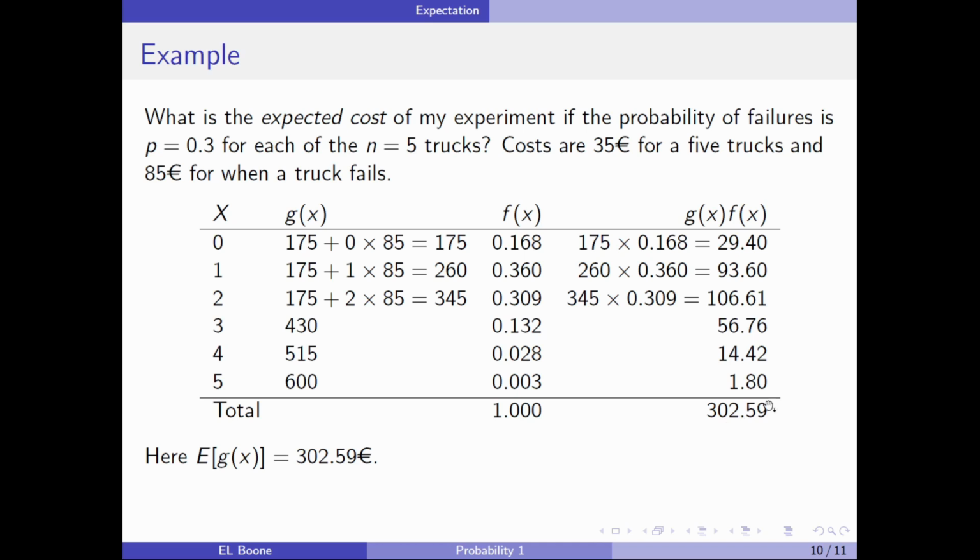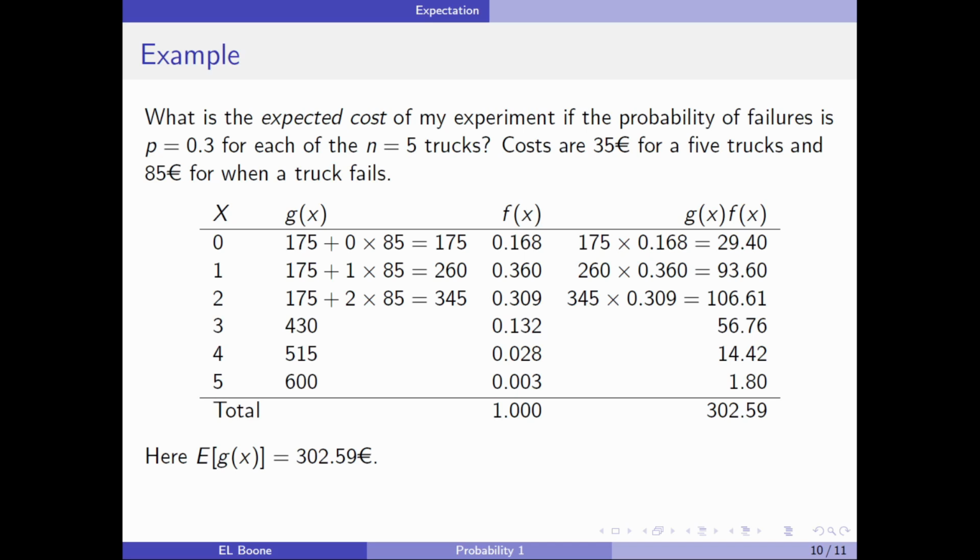All right, now over here is the actual expected value, right? Because we've summed them up now. We've summed up g of x times f of x, and we've arrived at 302.59 euros. Okay, so the expected value of my experiment is around 302 euros. We'll just say that.